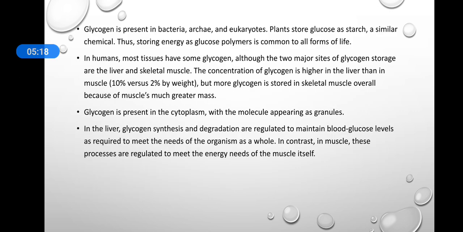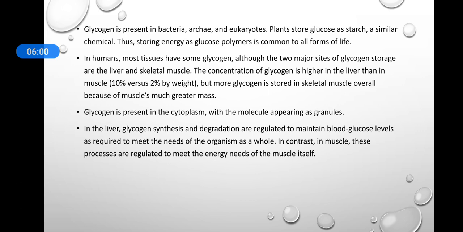Glycogen is present in bacteria, in archaea, and also in eukaryotes. Plants store glucose as starch, which is a similar form to glycogen. So storing energy as glucose polymers is common to all forms of life. Glucose is the fuel of all cells. In humans, most tissues have some glycogen, although the two major sites of glycogen storage are the liver and skeletal muscle. The concentration of glycogen is higher in the liver than in muscle, 10% versus 2% by weight, but more glycogen is stored in skeletal muscle overall because of the muscle's much greater mass.